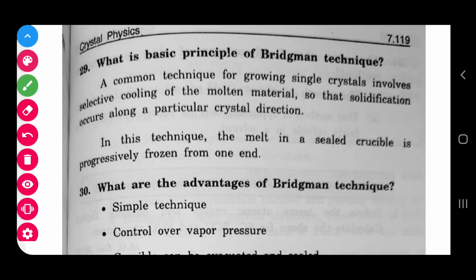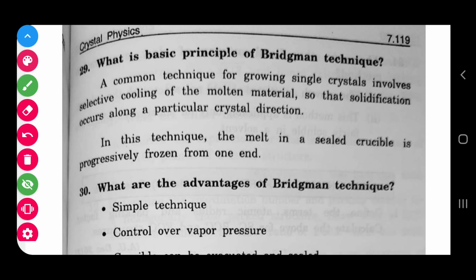This is the easiest way. It involves cooling of molten material. We are going to form the crystal, or solidify the crystal, by using a sealed crucible progressively frozen from one end. What does that mean? We have to move the crucible from top to bottom or left to right